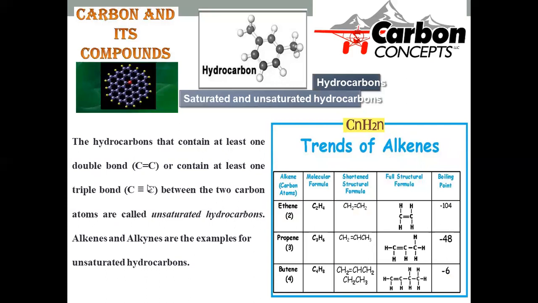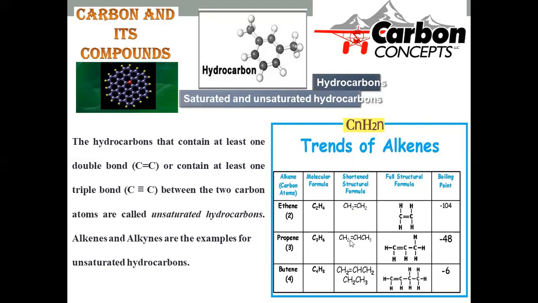Here, another type of classification is an unsaturated compound with a carbon-carbon double bond, called alkene. So we are going to see the trends in alkenes, where carbons are joined by a double bond. CH2 double bond CH2 is the simplest example in this category. Here you can clearly see CH2 double bond CH2, which is called ethene.